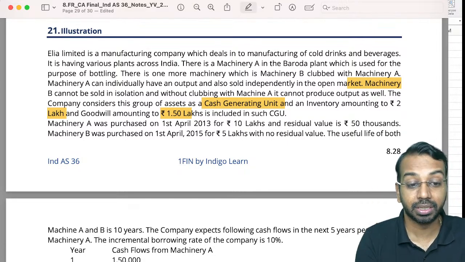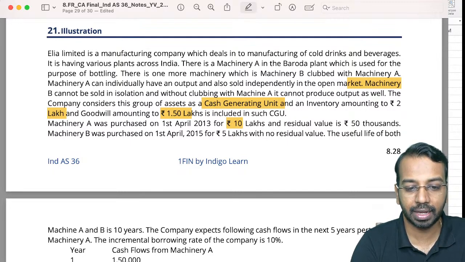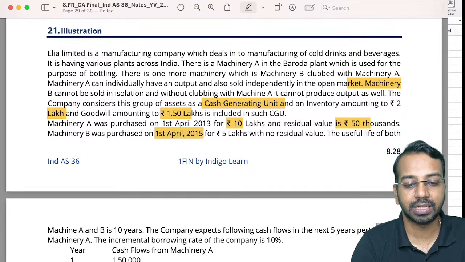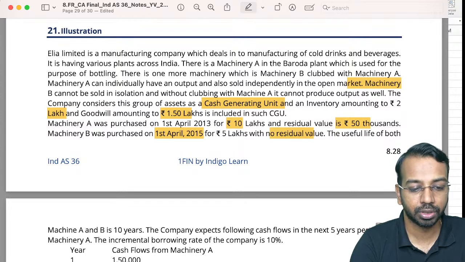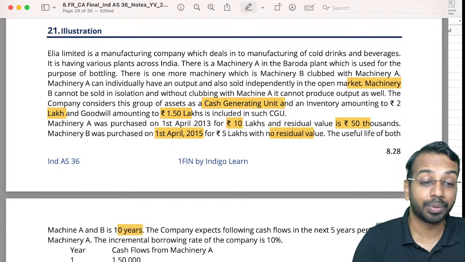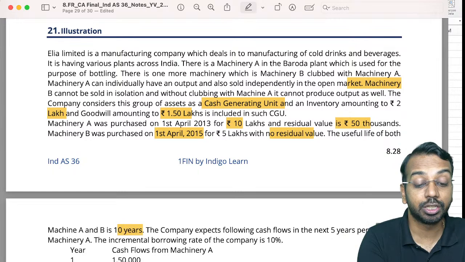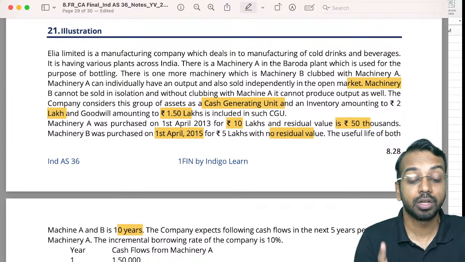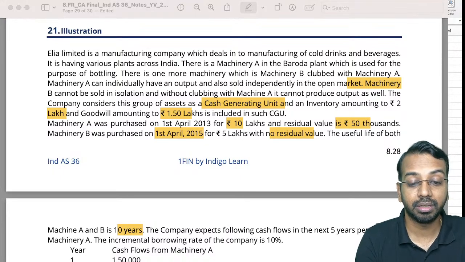Inventory, friends, is covered under Ind AS 2, so you'll value it as per Ind AS 2 only. Machine A was purchased for rupees 10 lakhs and has a residual value of 50,000. Machinery B was purchased on 1st of April 15 for 5 lakhs with no residual value. The useful life of both the machines is 10 years. The reason they have given this information is they have purchased this some years back. We need to calculate the depreciation till this particular date so that we can calculate the carrying amount.